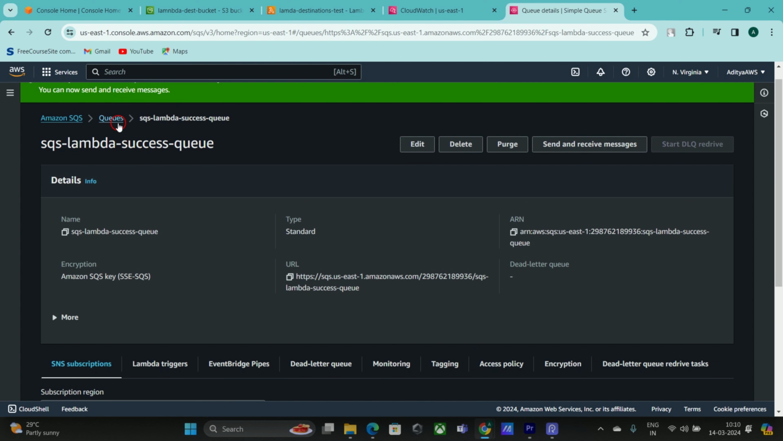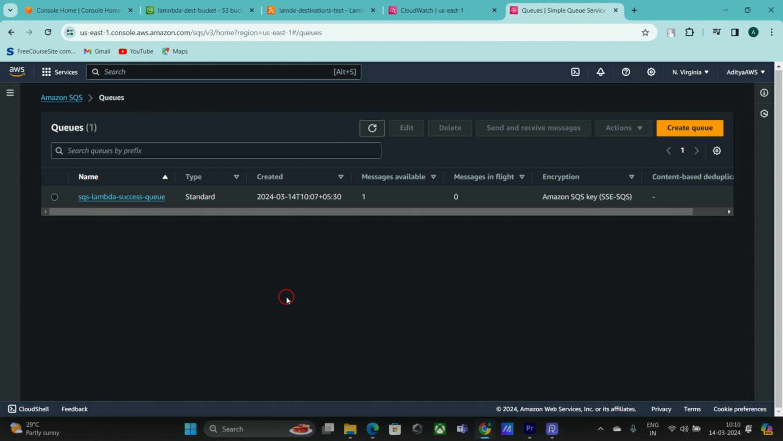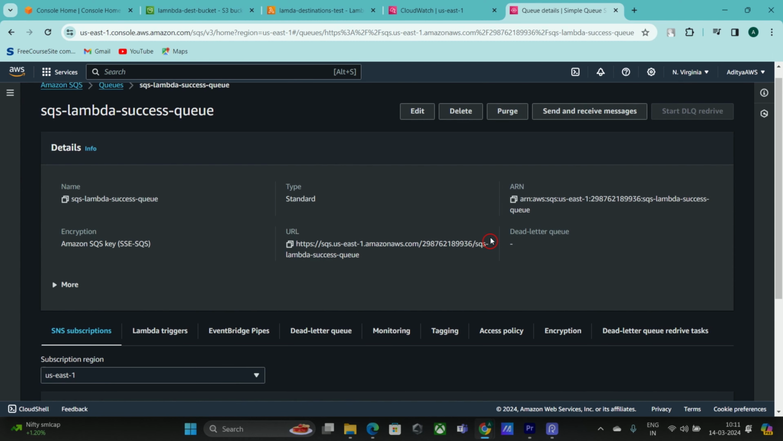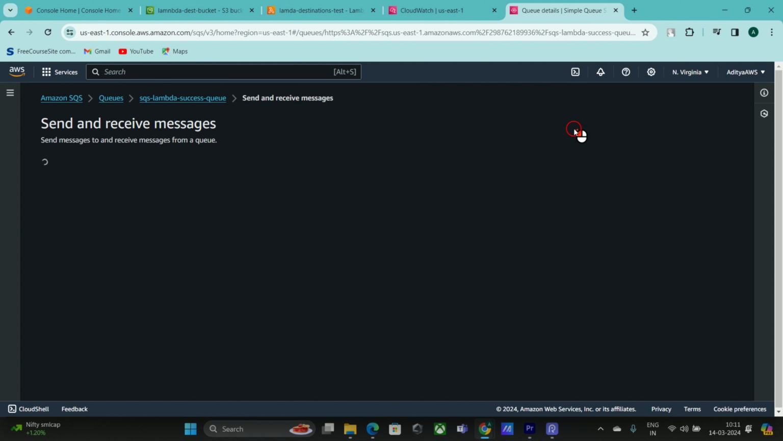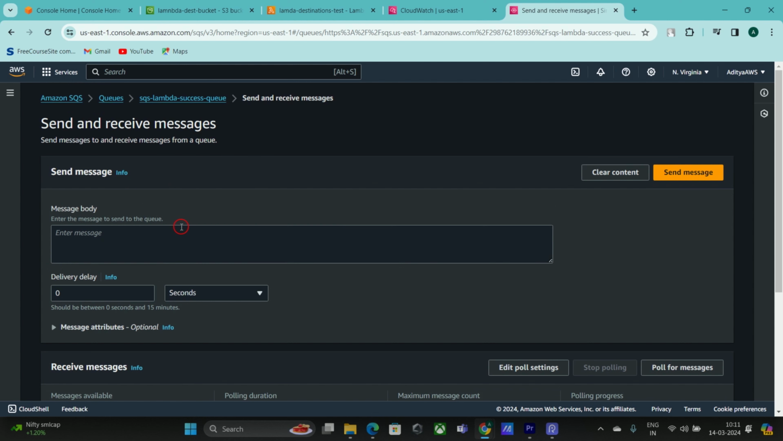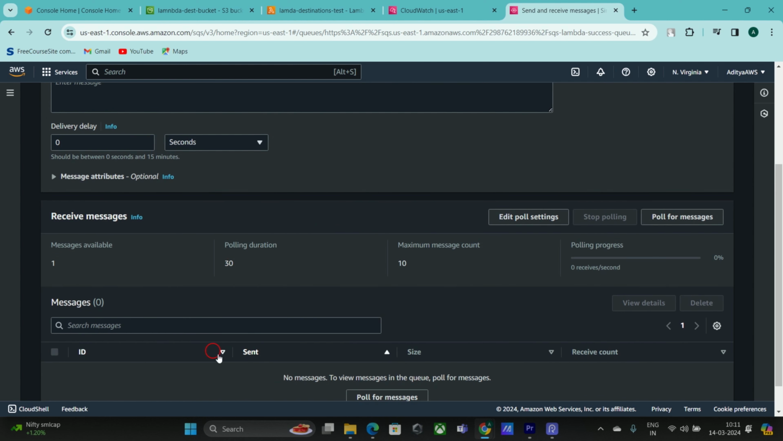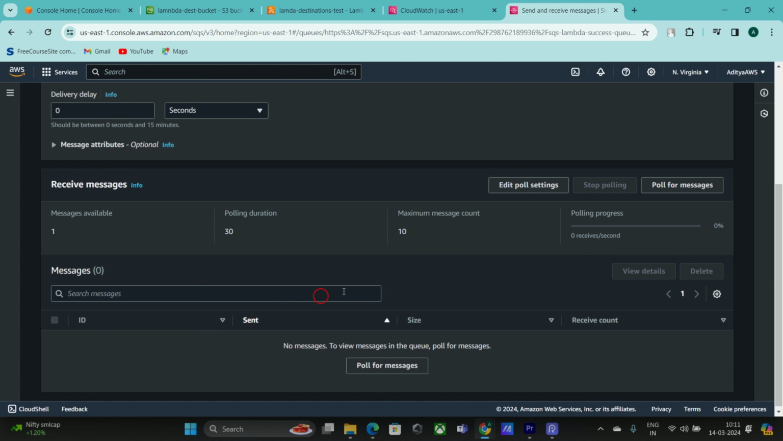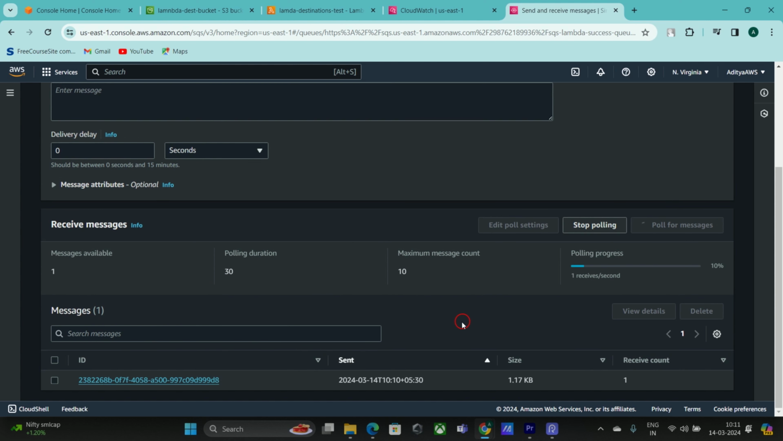I'm going to queues here, and if you see, for my SQS Lambda success queue, I have one message. I'm going to open it and see the message. For that, we need to go to the send or receive messages section. Above, you can send messages to the queue, and below, you can receive messages from the queue. For that, you have to poll for messages. If I click on poll for messages, it is showing one message here.